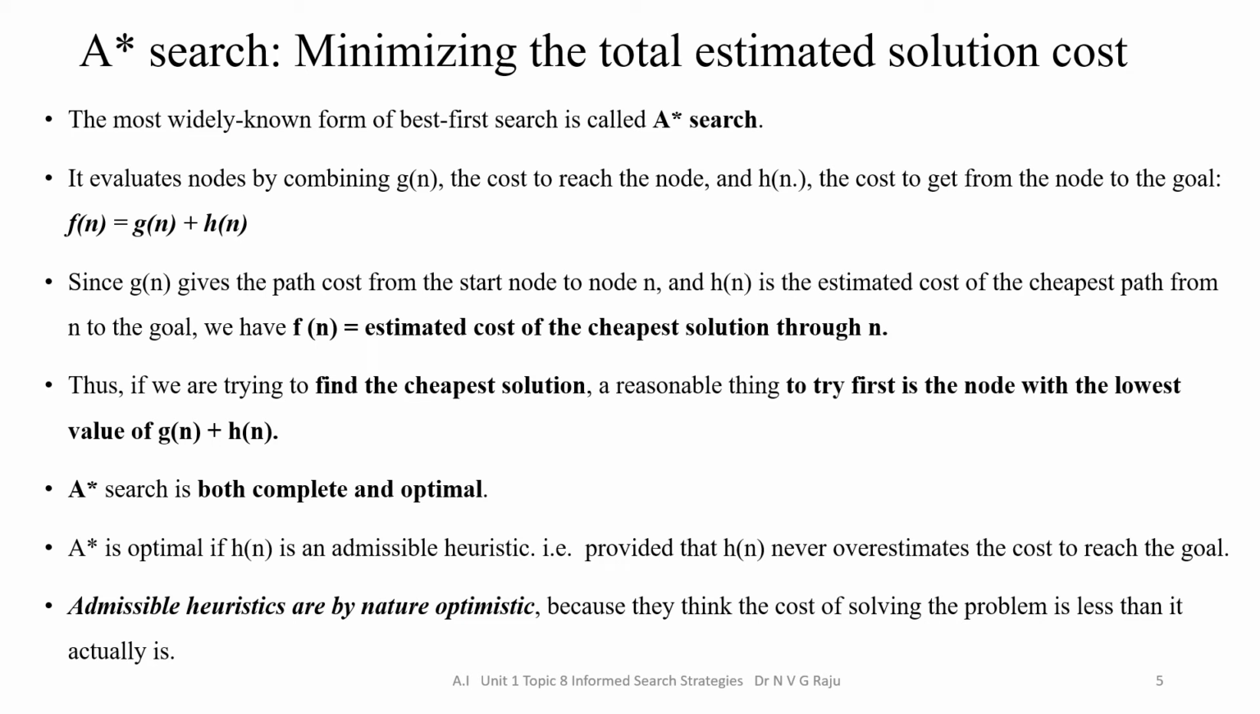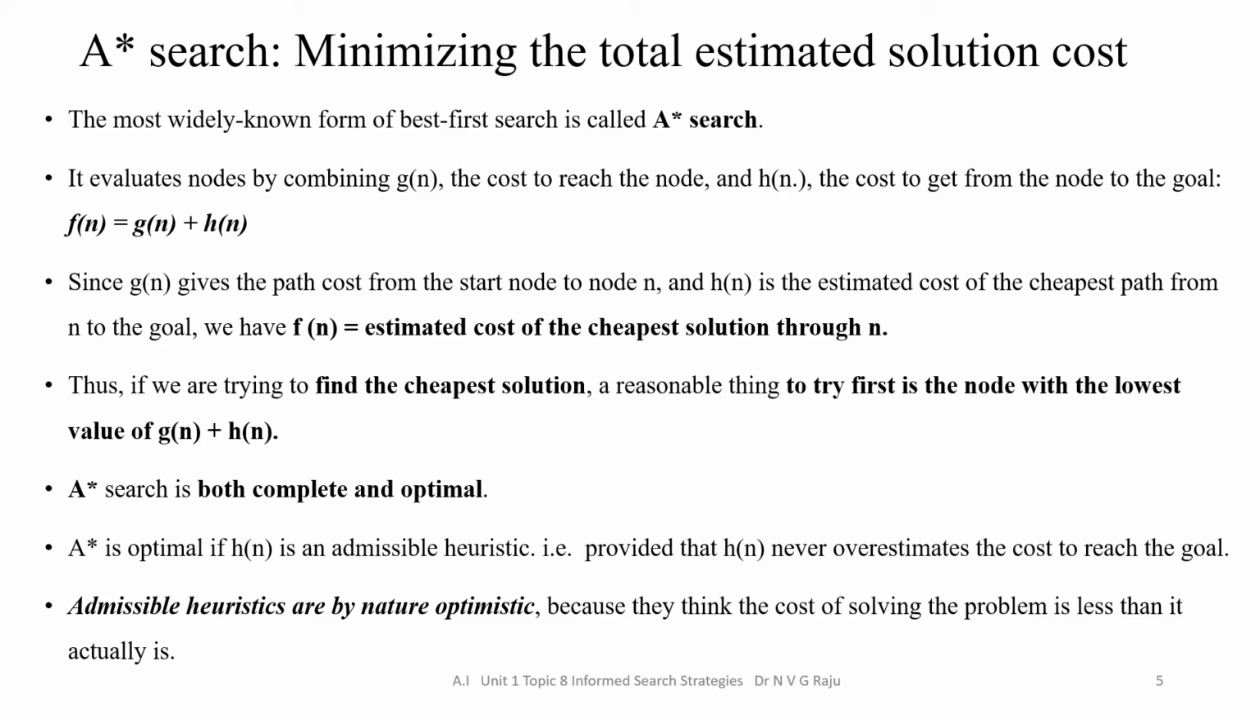The most widely known form of best first search is A-star search, which evaluates nodes by combining g of n and h of n, according to Hart, Nilsson and Raphael in 1968. f of n is equal to g of n plus h of n, where g of n gives the path cost from the start node to the node n, and h of n is the estimated cost of the cheapest path from the current node n to the goal node.